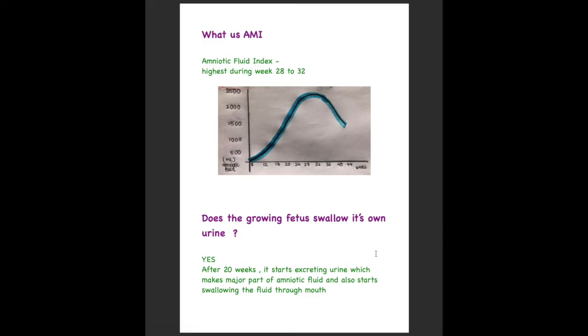So we can say that as the fetus grows and comes to the end of its growth period, the volume of amniotic fluid decreases. Initially it increases, it reaches its maximum during weeks 28 to 32, and then starts declining. So at the time of birth, the amniotic fluid volume is less than normal.